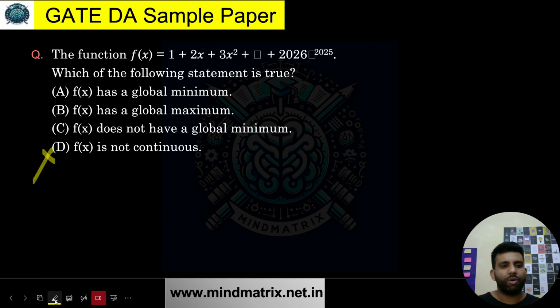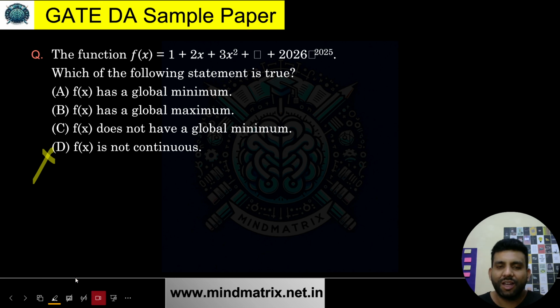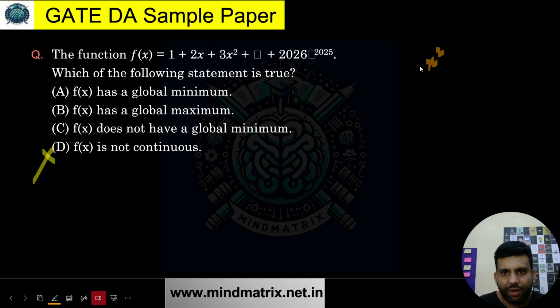If I talk about the global maxima or minima, just think about this. What is the graph of ax square? I'm considering a to be a positive number because each of the coefficients is positive.